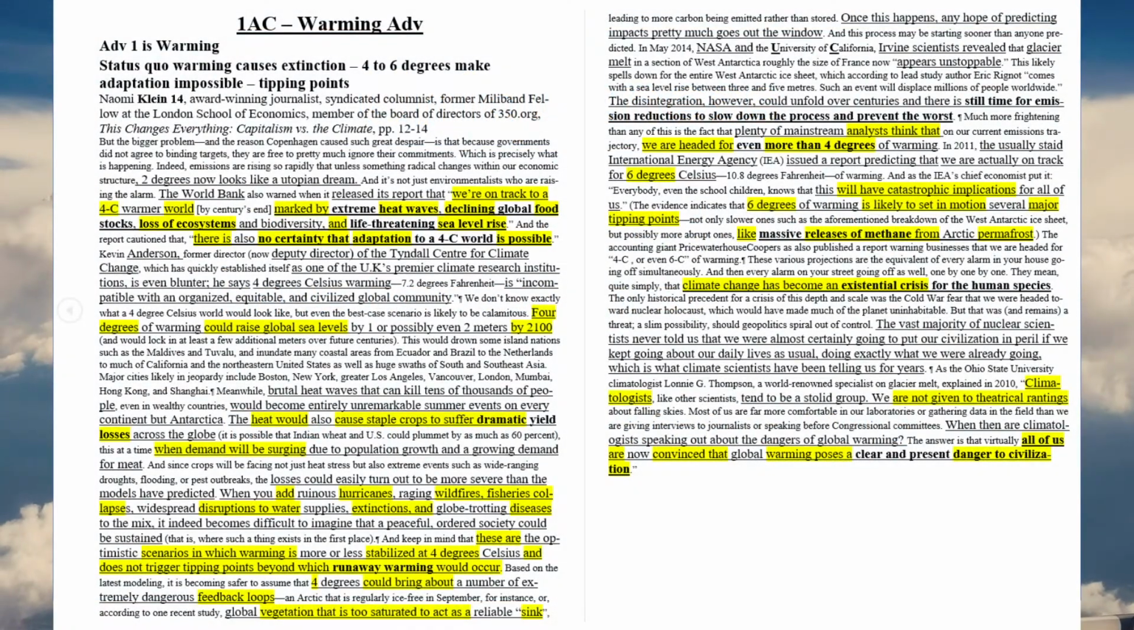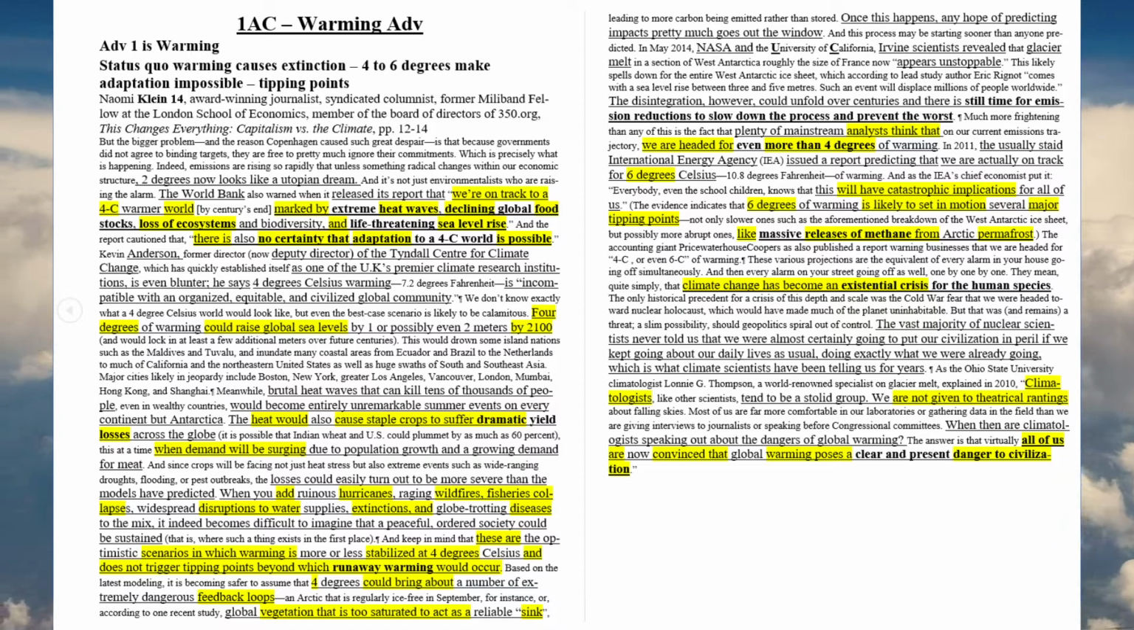Here's an example of a uniqueness argument. This piece of evidence makes a description of the status quo. It says that the current trajectory of global warming is bad because it threatens life on Earth.